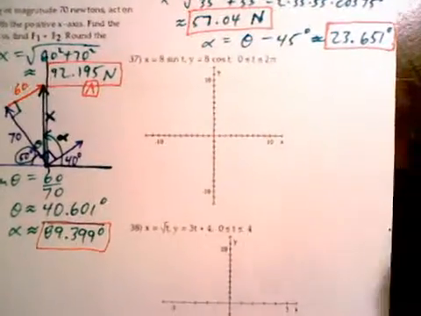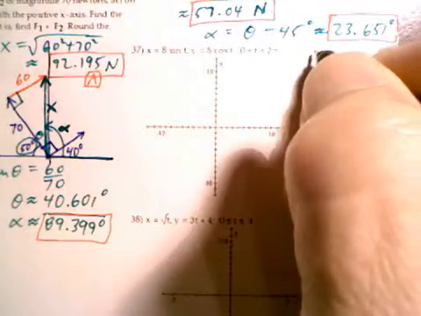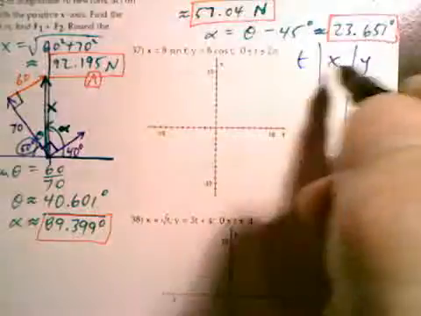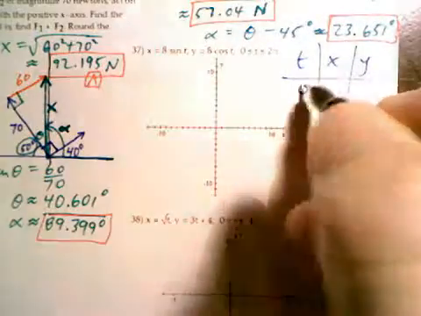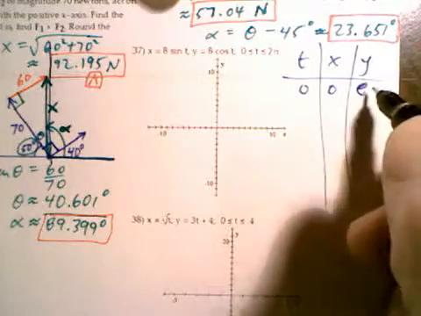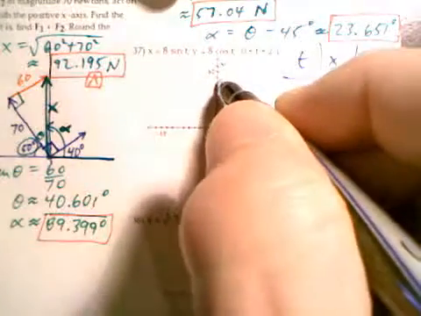Number 37, t from 0 to 2 pi. So t, x, and y. I can tell you already that this is going to be a circle. When t is 0, sine of 0 is 0. Cosine of 0 is 1. 1 times 8 is 8. So we have 0, 8.